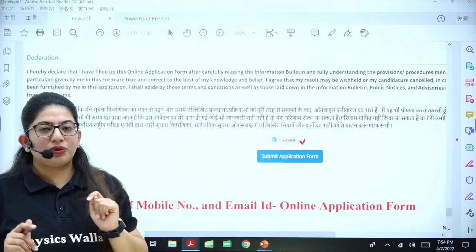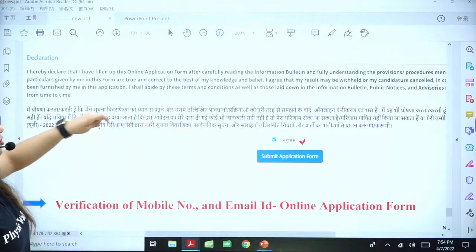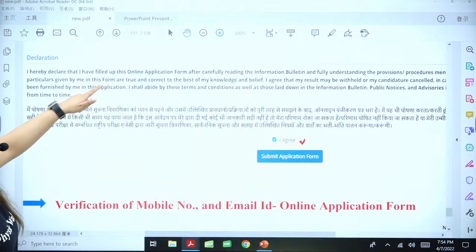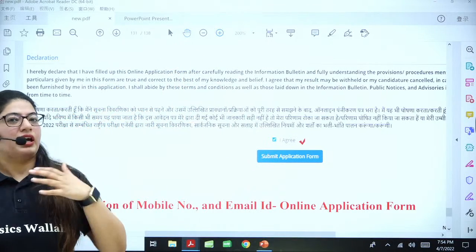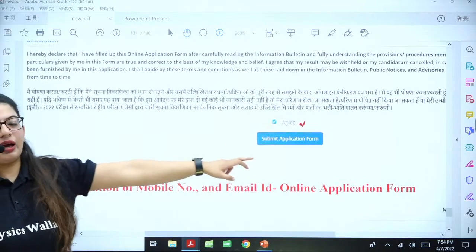Read it, guys. You should know everything. Reading the information bulletin and fully understanding the provisions of procedure, the particulars given by me in the form are true and correct. Whatever I'm telling you, it's all correct. It's my information. I'm not fooling around. I'm not using unfair means. Then submit the application form.